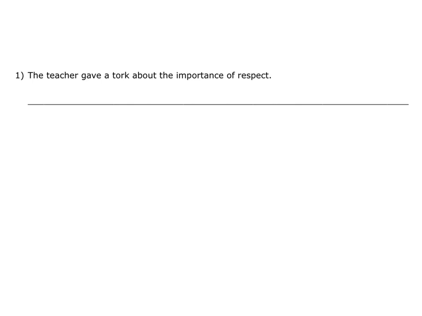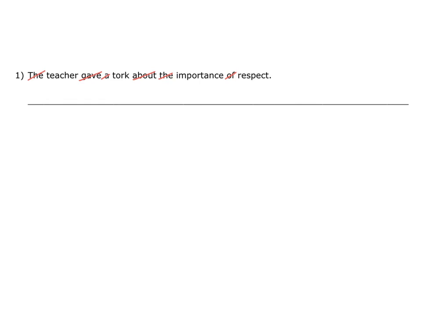Starting at the beginning of the sentence, the word the is correct. Gave is also correct, and a. Then further in the sentence, about and the, and towards the end of the sentence, of, are all spelt correctly. This leaves teacher, talk, importance and respect.